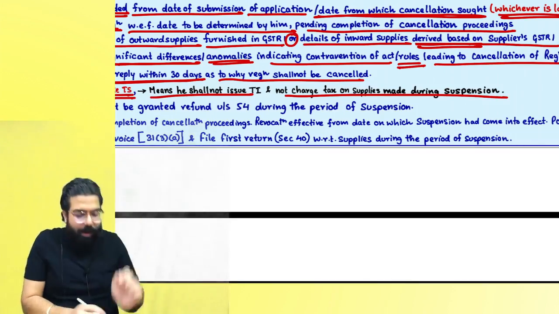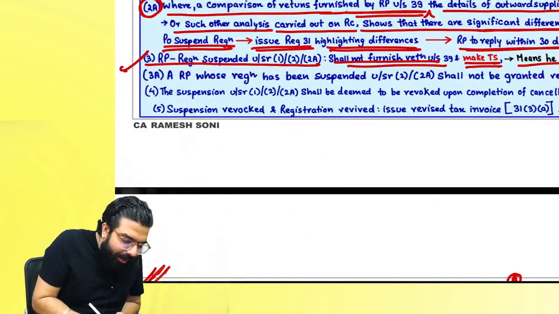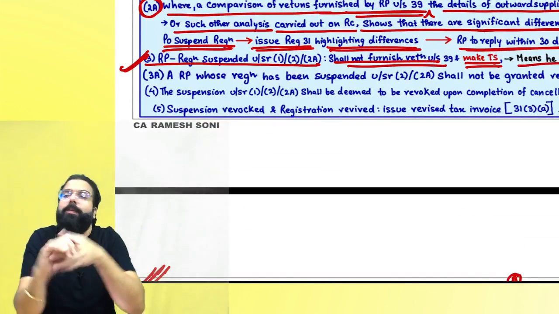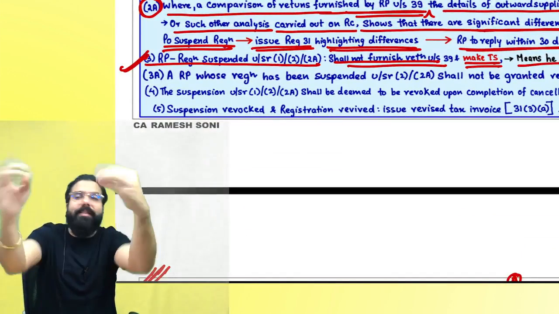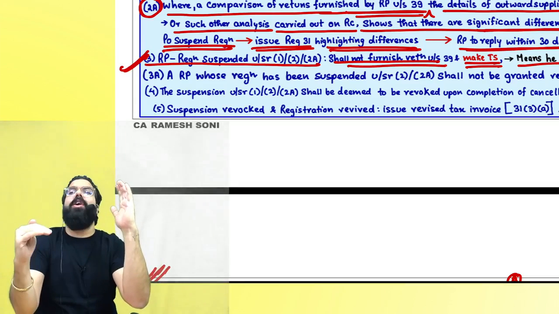Are we clear, everyone? Yes, sir. Point is clear. Now tell me one thing, sir. If I am not collecting any tax, and later you told that suspension is revoked and registration is revived, then sir, during this period, whatever supplies I made, for that I did not give a tax invoice.